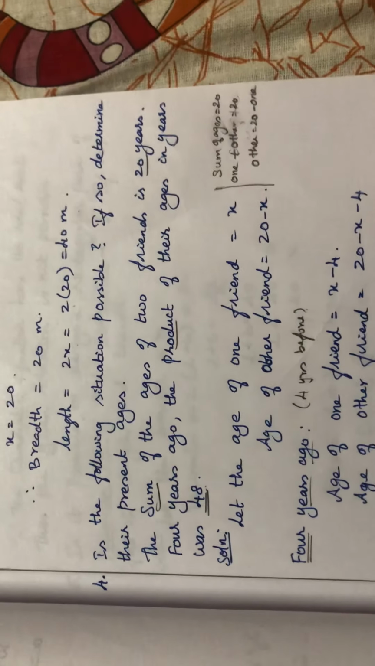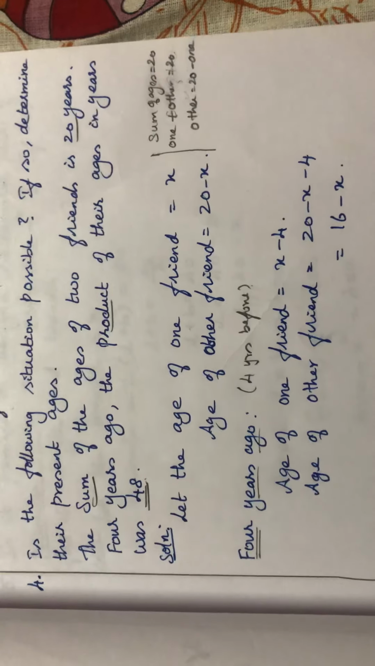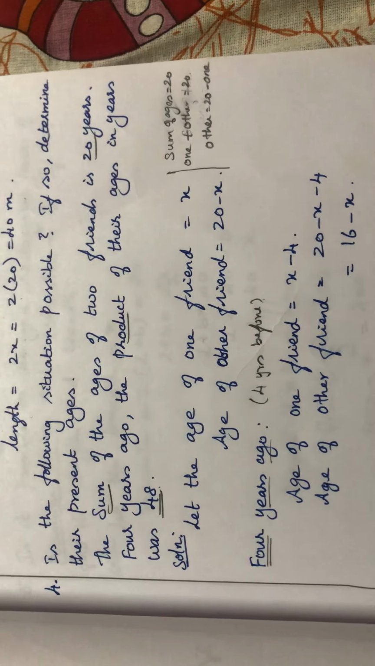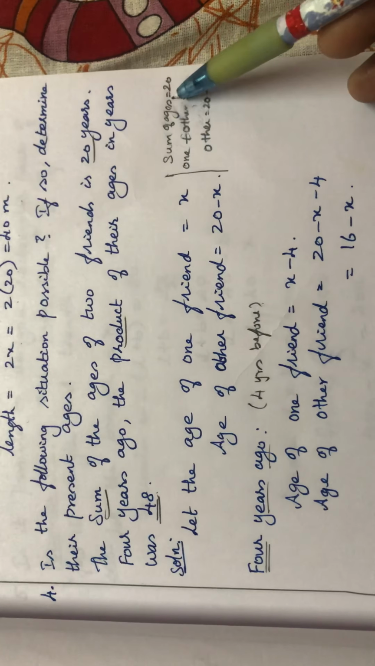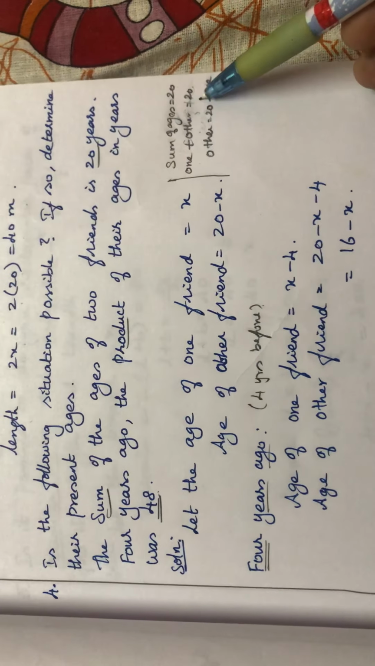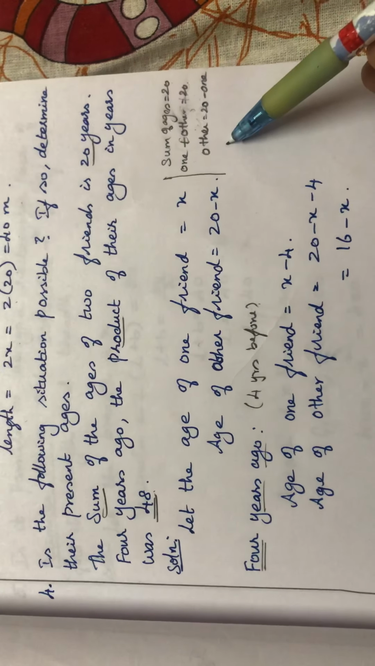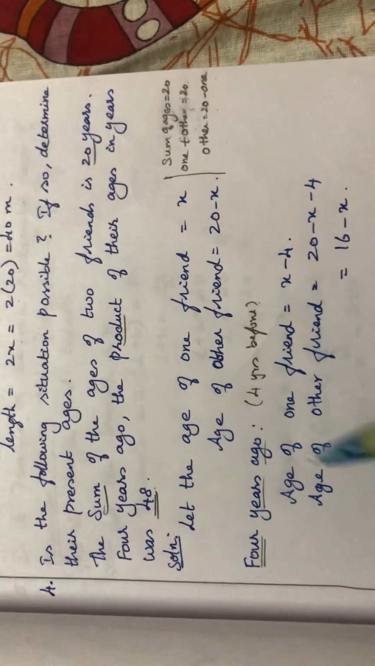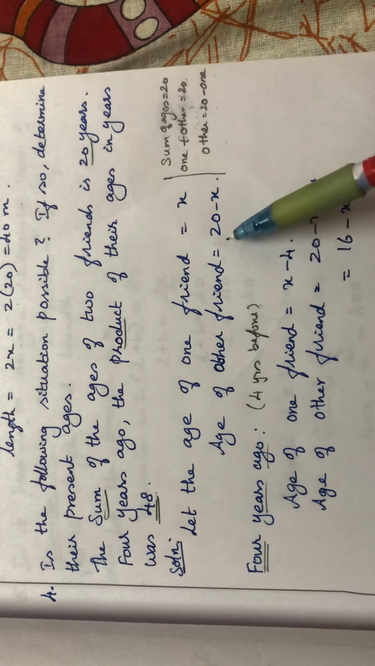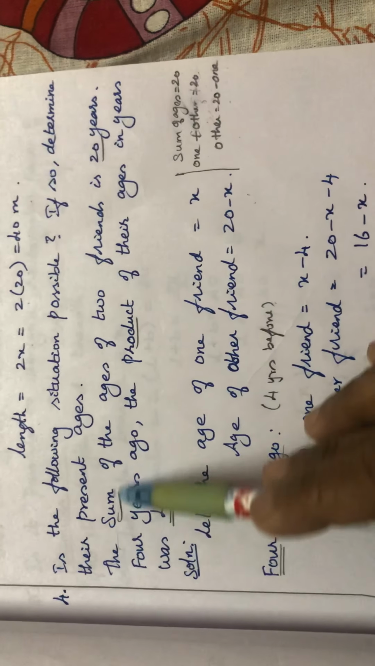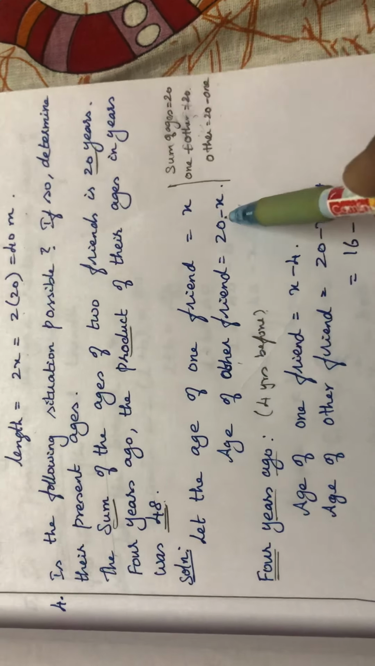So we are going to take, let one friend's age be x. It is given that the sum of their ages is 20. That is, one friend plus another friend's age is 20. So another friend's age will be 20 minus the first friend. So the age of the other friend is 20 minus x. As the condition is given like this, we are writing this.